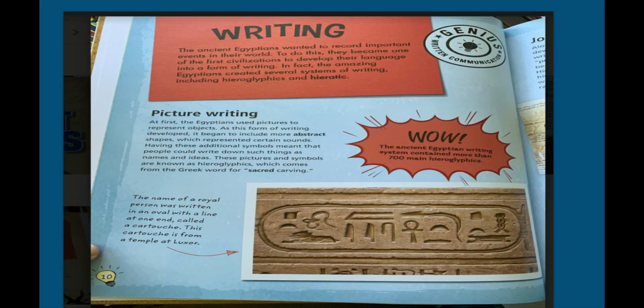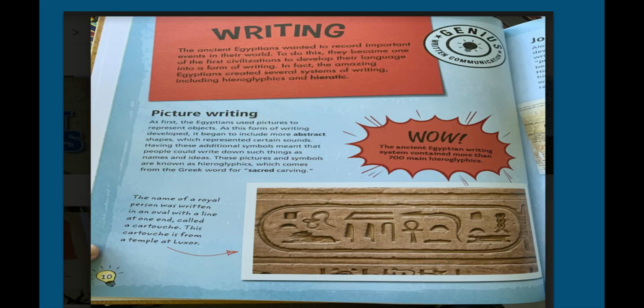Writing. The ancient Egyptians wanted to record important events in their world. To do this, they became one of the first civilizations to develop their language into a form of writing. In fact, the amazing Egyptians created several systems of writing, including hieroglyphics and hieratic.